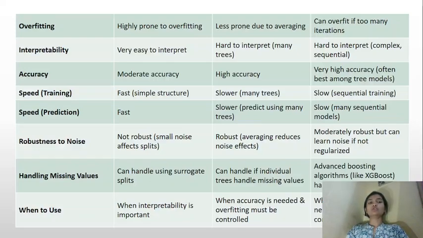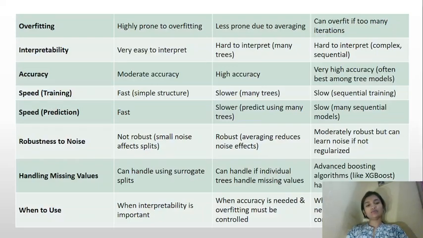This is the same for prediction and training. On robustness to noise, a decision tree is not robust, random forest is robust, and boosting is moderately robust but can learn noise if not regularized. On handling missing values, a decision tree can handle them using surrogate splits, random forest can handle them if individual trees handle missing values, but boosting algorithms do not handle them well.